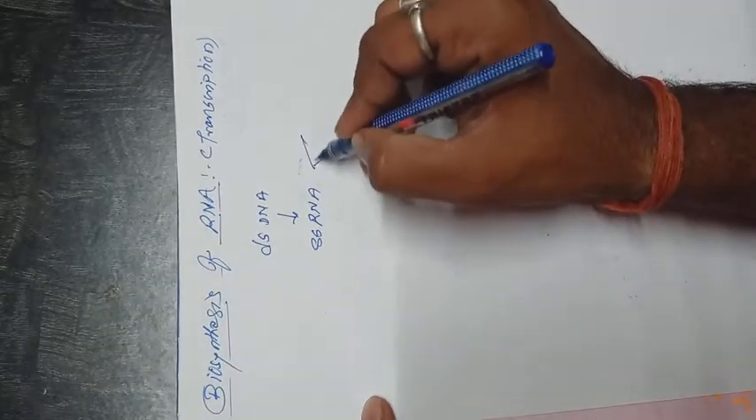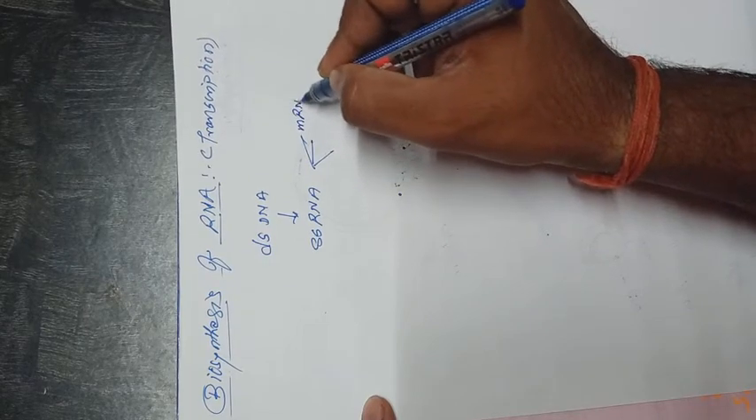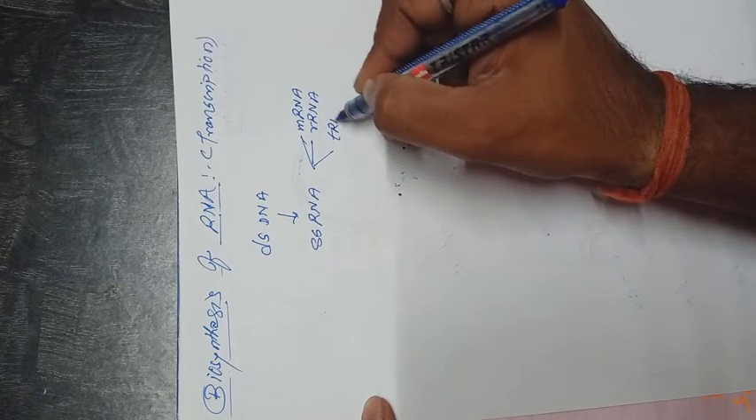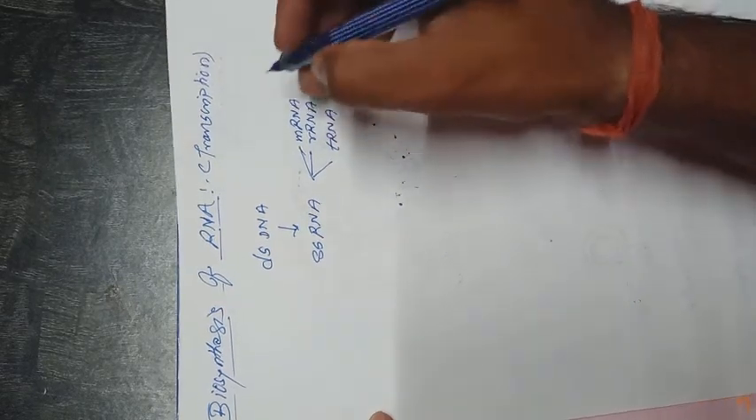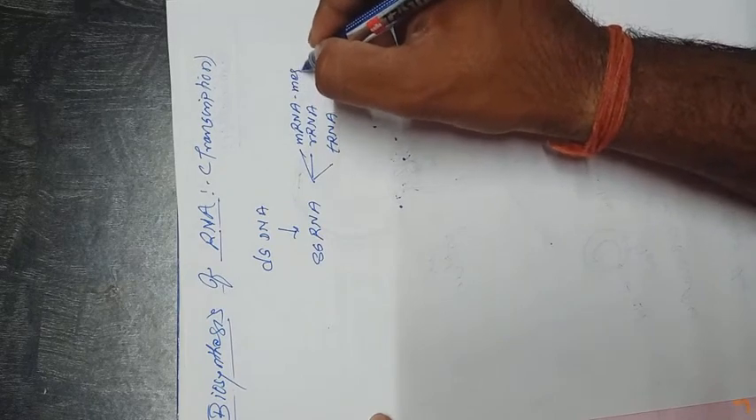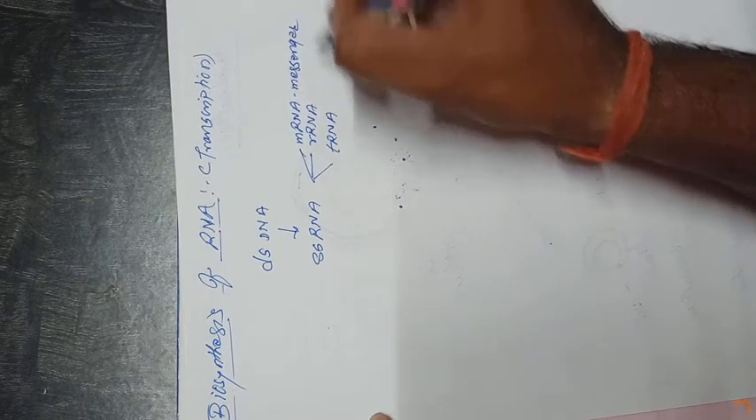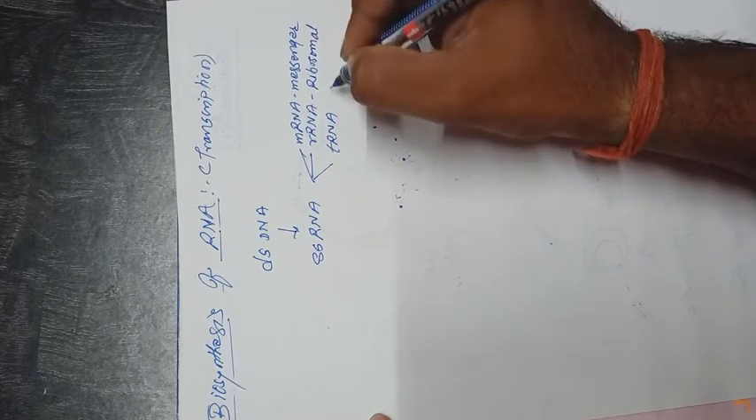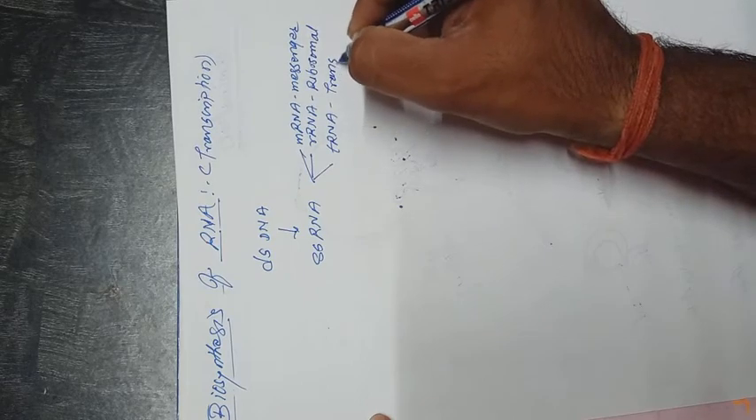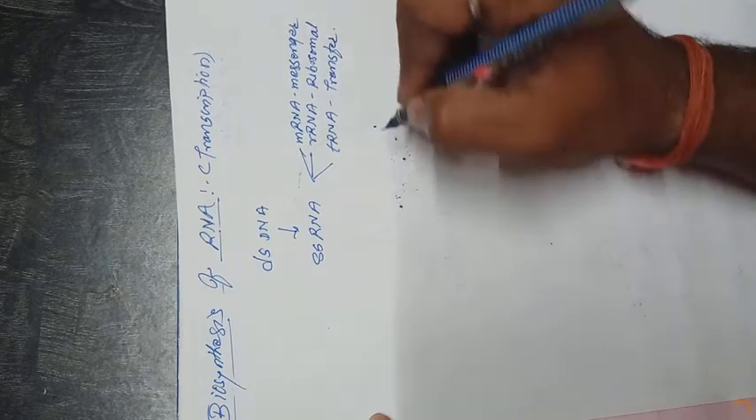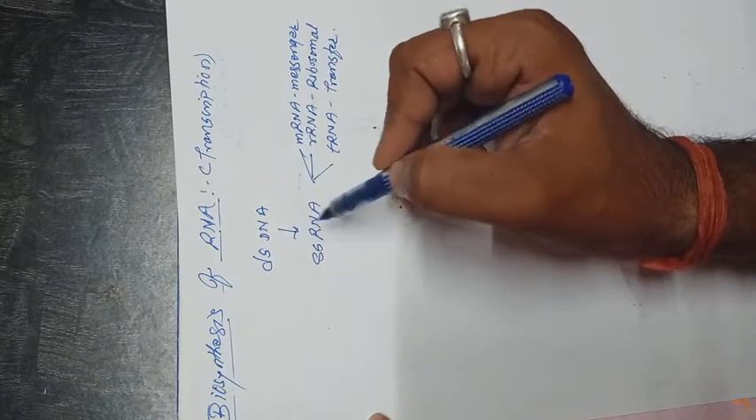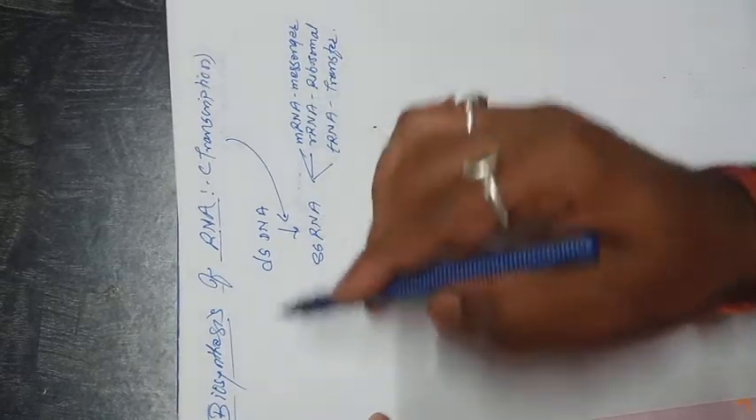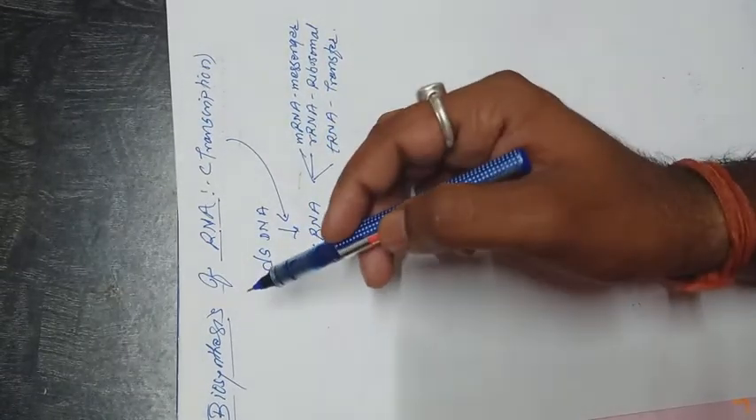These RNAs are of three types. First one, mRNA, rRNA and tRNA. mRNA is known as messenger RNA, rRNA is known as ribosomal RNA, and tRNA is known as transfer RNA. So the double stranded DNA gets converted into single stranded RNA. This process is known as transcription, or commonly it is called biosynthesis of RNA.